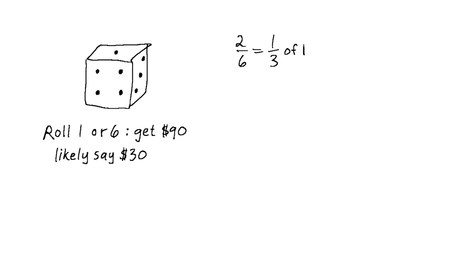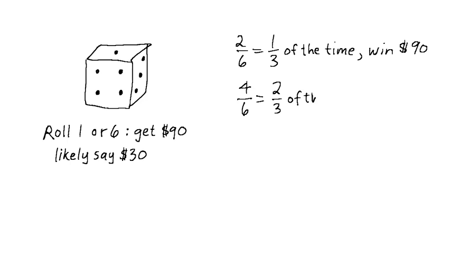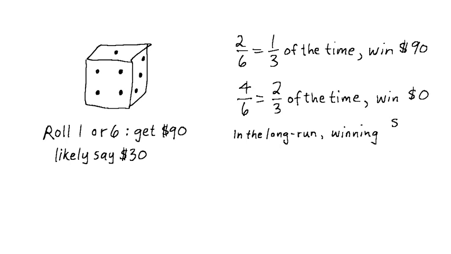2/6 or 1/3 of the time, the player rolling the die will win the $90. Whereas 4/6 or 2/3 of the time, they'll win nothing. If the game was played many times, in the long run, any player would expect to win 1/3 of $90, which is $30 per game.